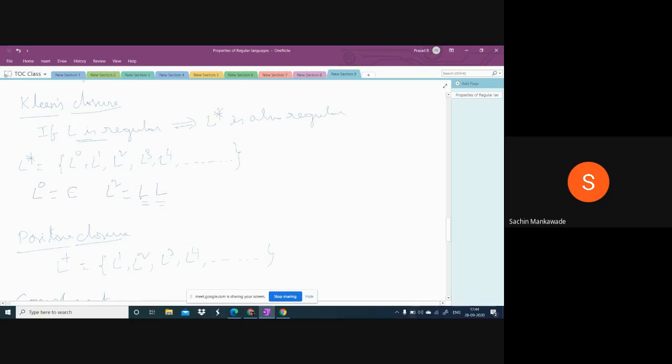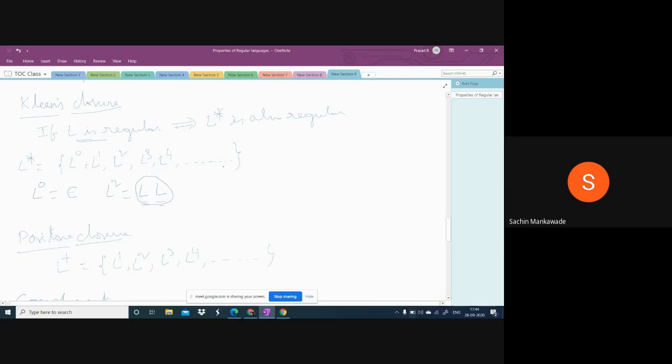So these are the two languages. This is concatenation, L followed by L. Already I told you concatenation of two regular languages is also regular. Means if two languages are regular, then their concatenation is also regular. So if this L is regular and this L is regular, its concatenation means this result will also be regular. That is, L square is regular.